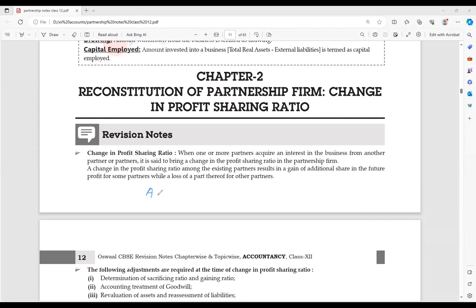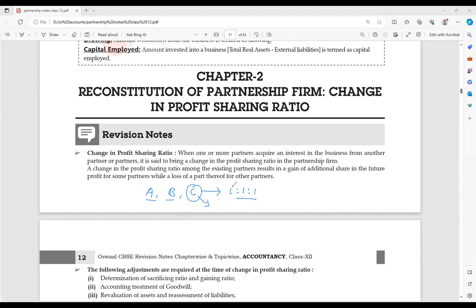Say partners A, B, and C are the three partners. They are equal partners, that means 1:1:1. Now it has been observed that C is doing lots of work, while A and B are not doing work, even though they have contributed capital similarly.